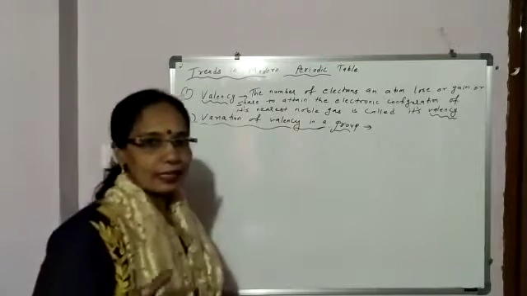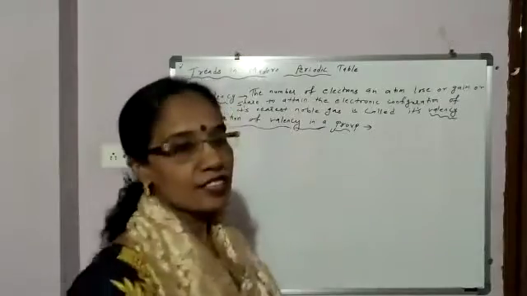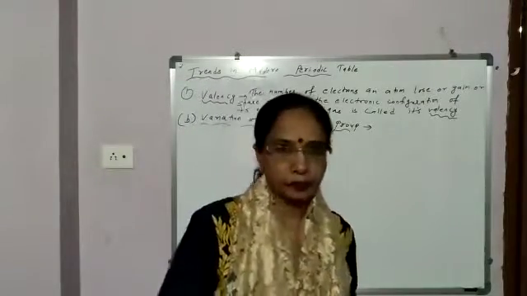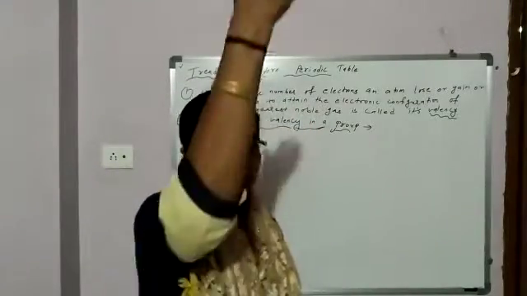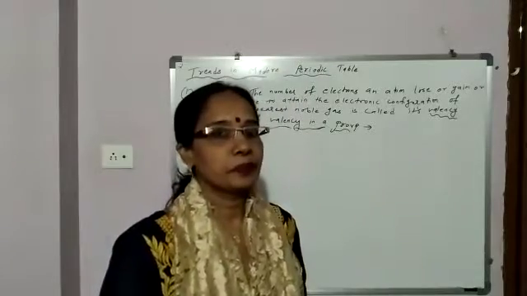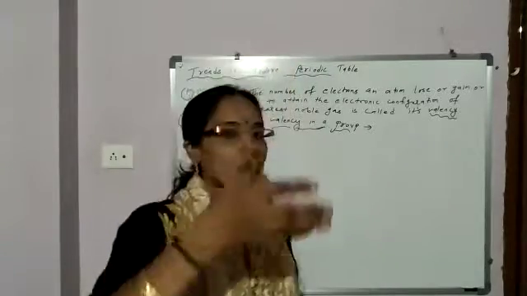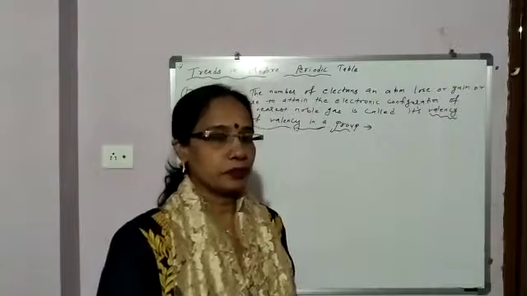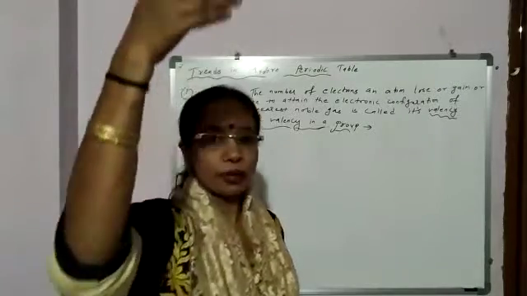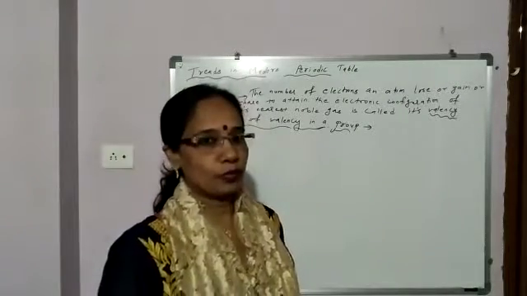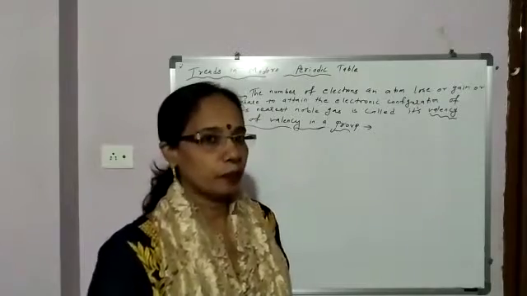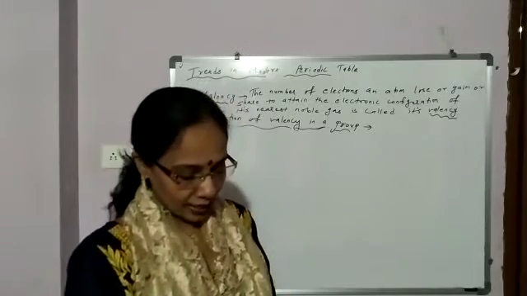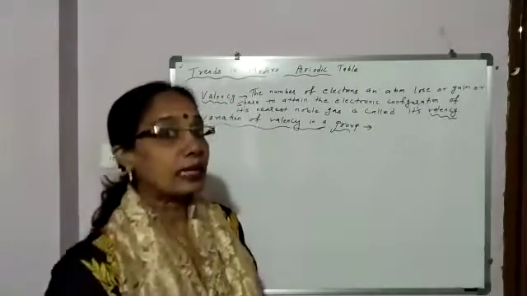Next, students, we will discuss the variation of valency in a group. Group means when we move from top to bottom. Groups are vertical columns in the periodic table. So we will discuss what the variation in valency is when we move from top to bottom in a group. For that, if I take an example, it will be more clear to you.